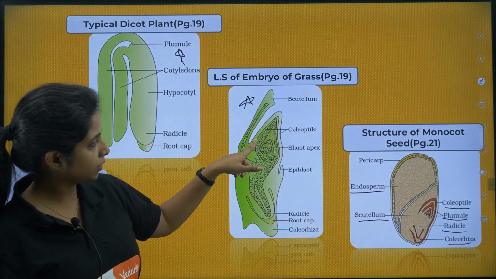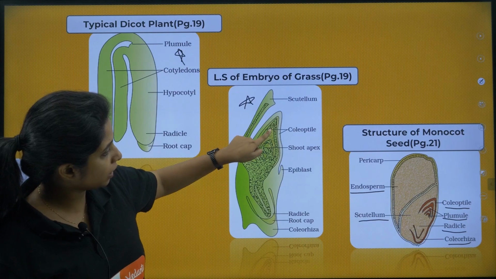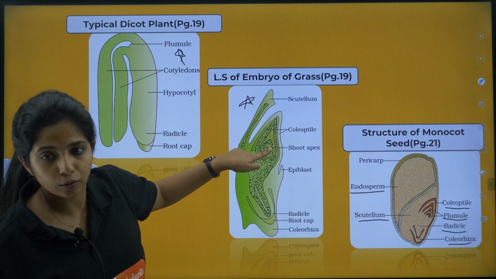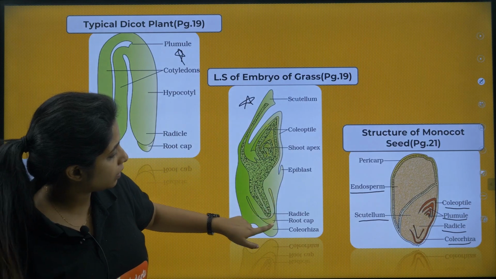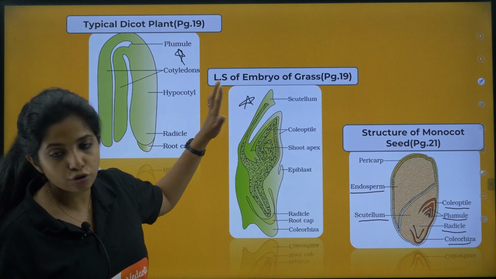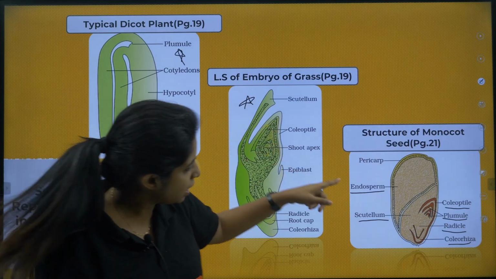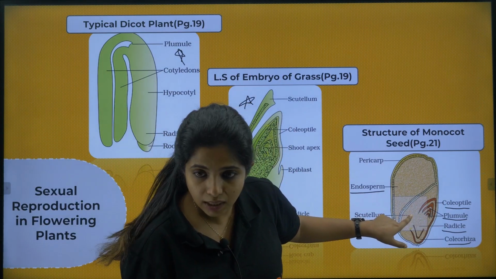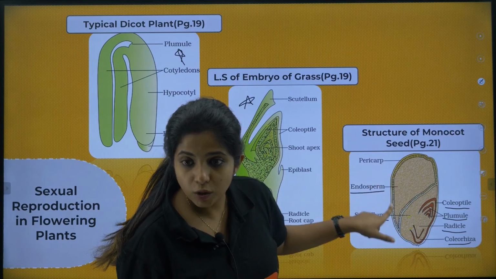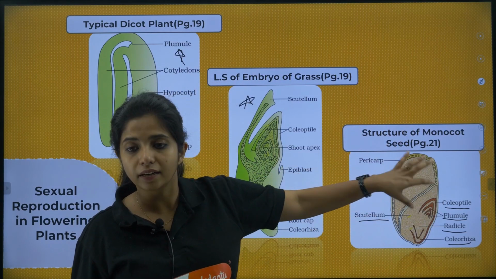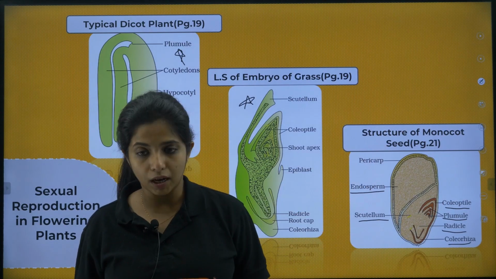So over here you have the coleoptile, and the coleoptile which you see over here is covering what? The shoot apex, that is the plumule. Here you have the radicle, the radicle has a root cap, and then you have coleorhiza as well. There is scutellum, and there should be endosperm, which is not mentioned over here, but it is mentioned over here. So these are everything. You have scutellum towards one side, and then you have endosperm. What is pericarp? Pericarp is the outer covering of the seed. So everything is happening inside the seed, right? So the outer covering of the seed is known as pericarp.